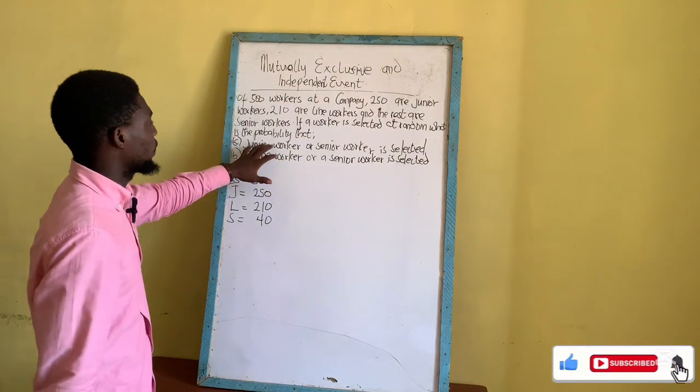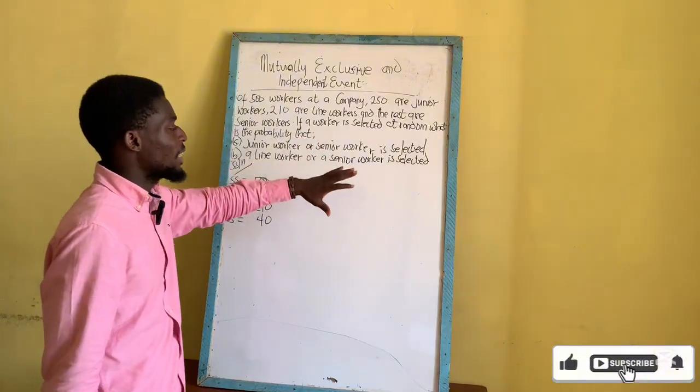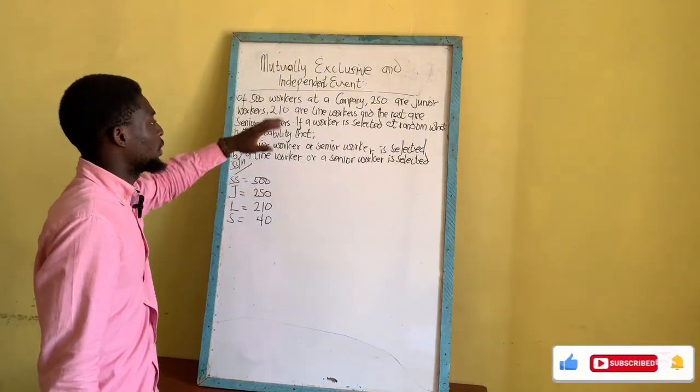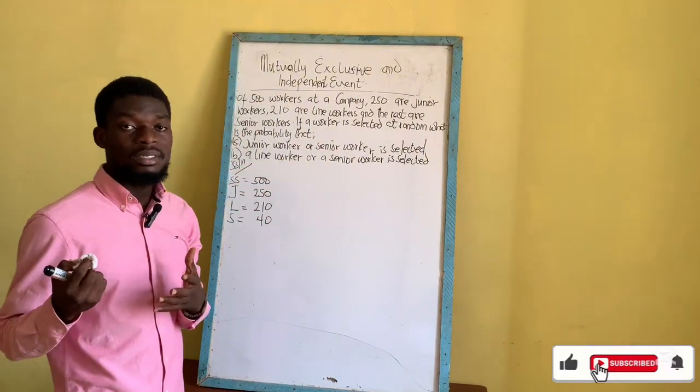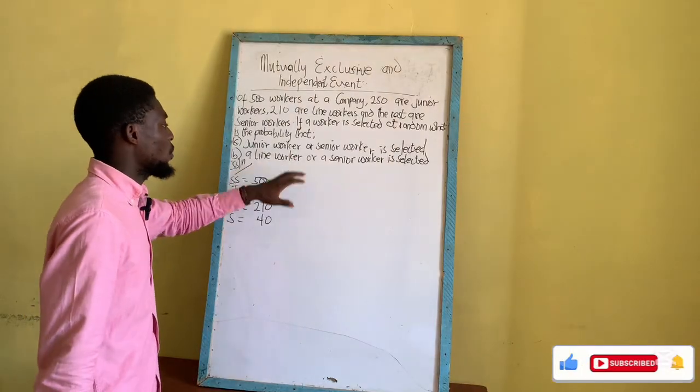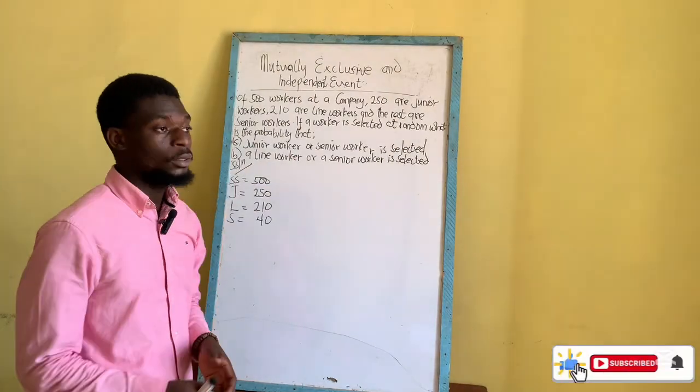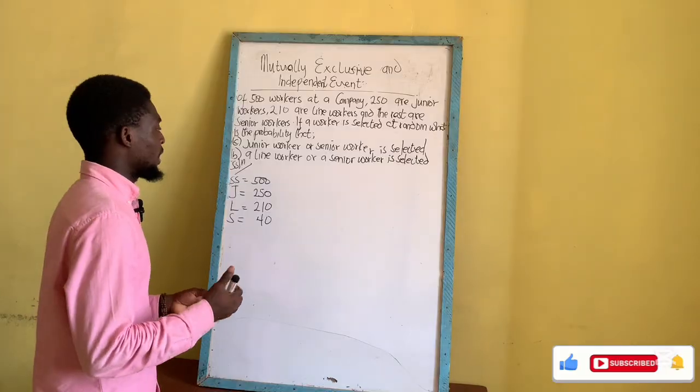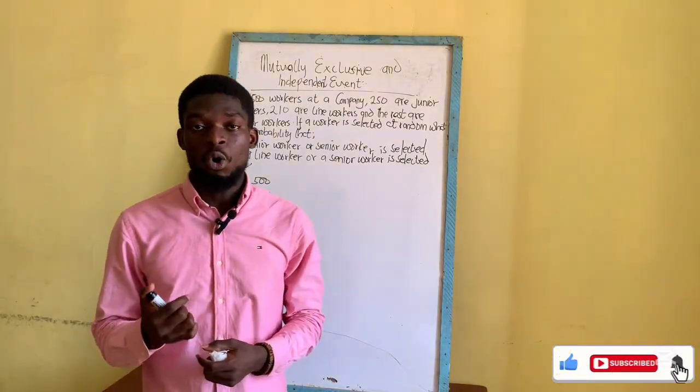Now let's go to the first one. It says that if a worker is selected at random from the company, what is the probability that we pick a junior worker or a senior worker? So in this case, you pick either a junior worker or a senior worker.